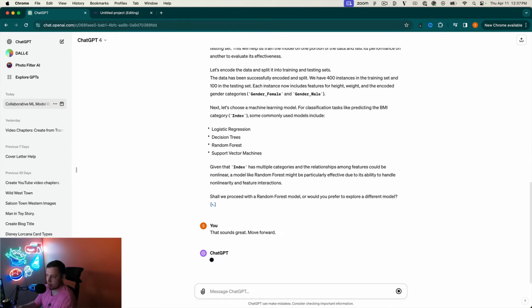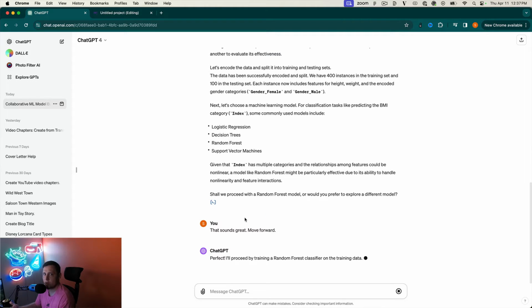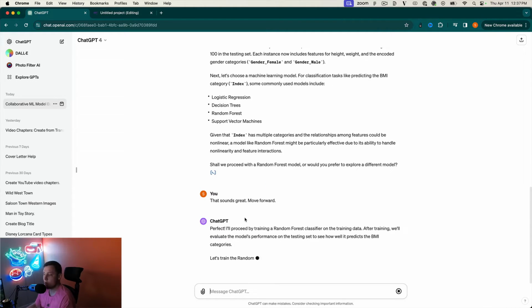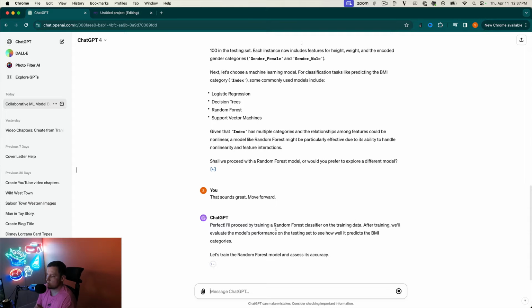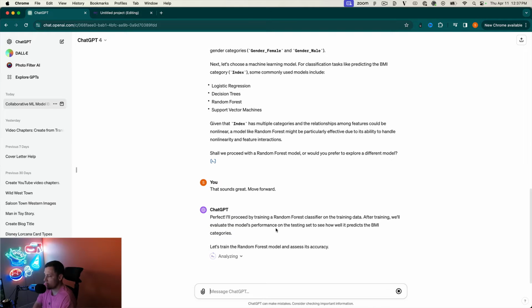Okay, and again, it's cool that you can click. It's telling you in the English language what's happening, but it also gives you the code on the back end if you want to see it. So it's going to train the random forest classifier on the training data. After training, we'll evaluate the model's performance on the testing set to see how well it predicts the BMI categories. So it's currently training that model using the 400 rows that it picked out earlier.